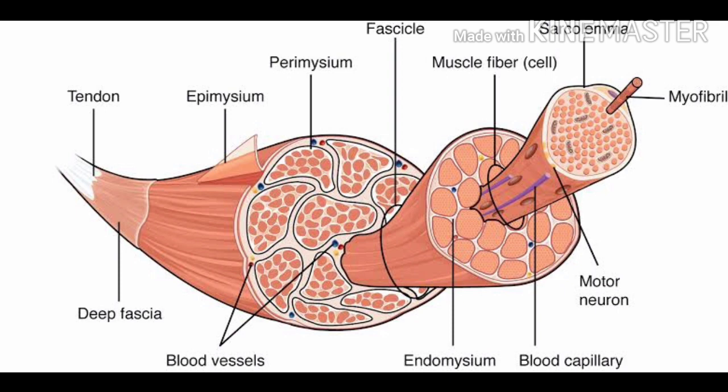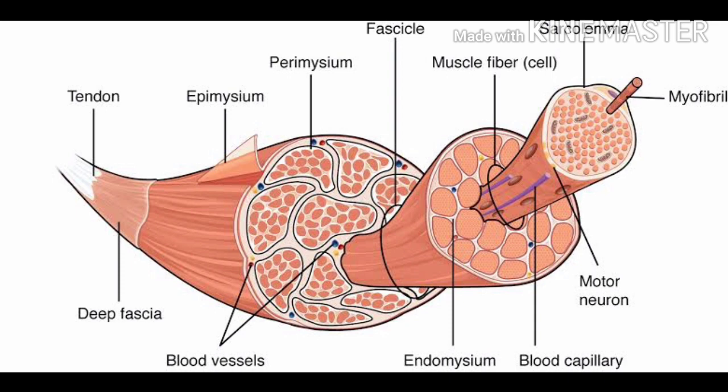Now each and every one of the fascicles will be supplied with a large amount of blood, because it requires a high amount of oxygen to run all its metabolic processes, and it's always in constant demand of ATP, because with this ATP only it can move and do its function. So that's why the blood supply is found in large amounts with these muscle bundles.